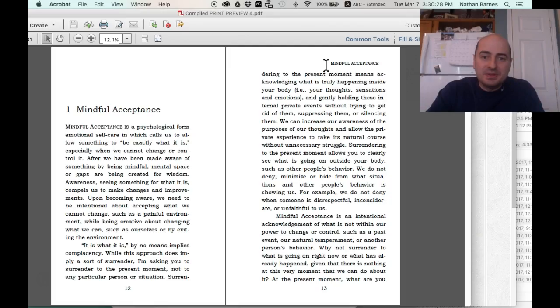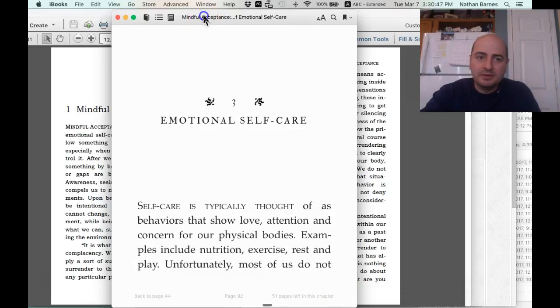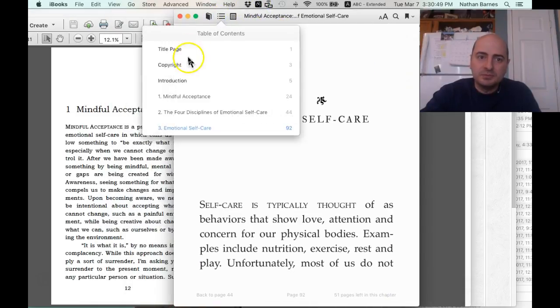So this is what chapter 1 looks like. I don't like having the word chapter. That's kind of redundant and obvious. I just put 1 and then mindful acceptance. I'm going to follow your outline here.